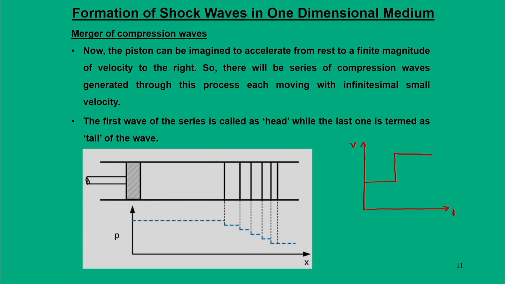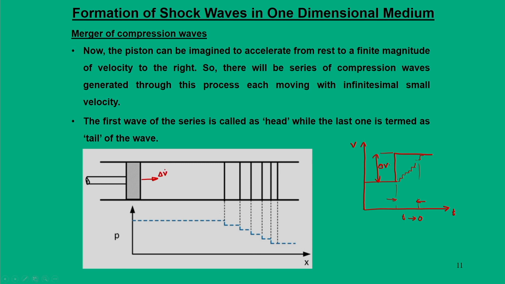In other words, the entire set of steps now becomes a sharp jump. That means I squeeze this time, t tends to 0, so that I get the same rise in velocity but in a very short span of time. So instead of dV, we say it is a delta V. I am giving delta V to the piston.